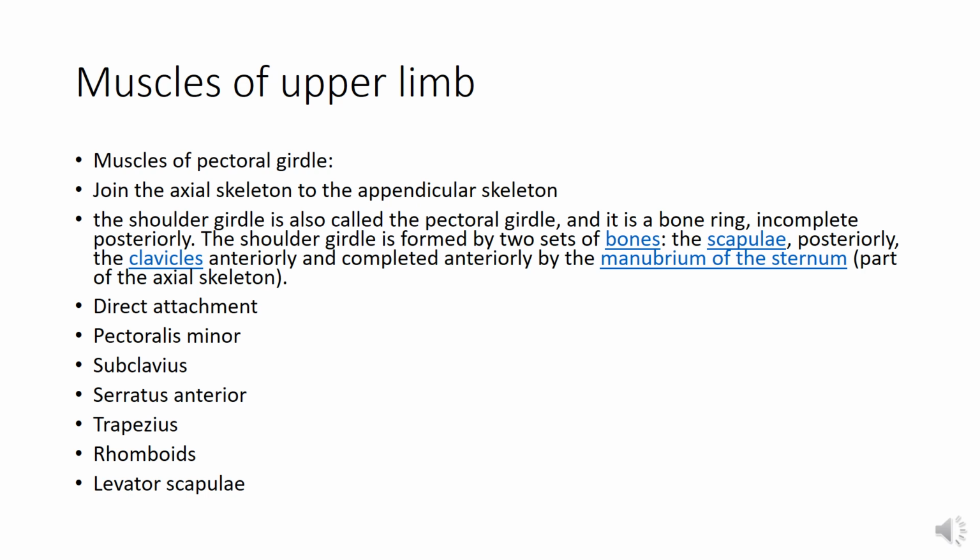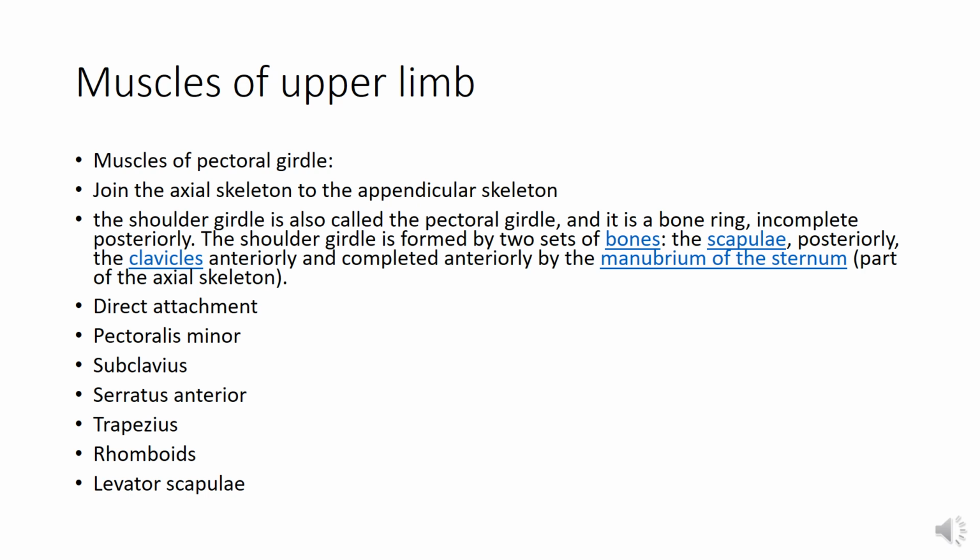The muscles of upper limb, the muscles of pectoral girdle. First of all, the muscles of pectoral girdle. These muscles join the axial skeleton to the appendicular skeleton. The shoulder girdle, which is also known as the pectoral girdle, is a bony ring incomplete posteriorly. The shoulder girdle is formed by two sets of bones, the scapula posteriorly and the clavicle anteriorly, and completed anteriorly by the manubrium of the sternum. Now, sternum is the part of axial skeleton.